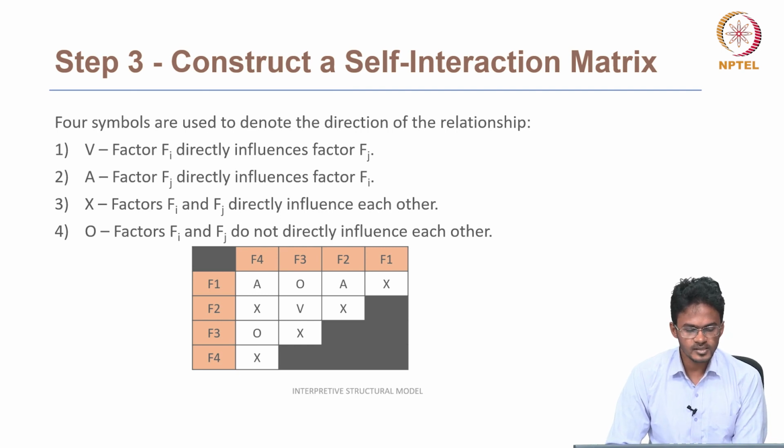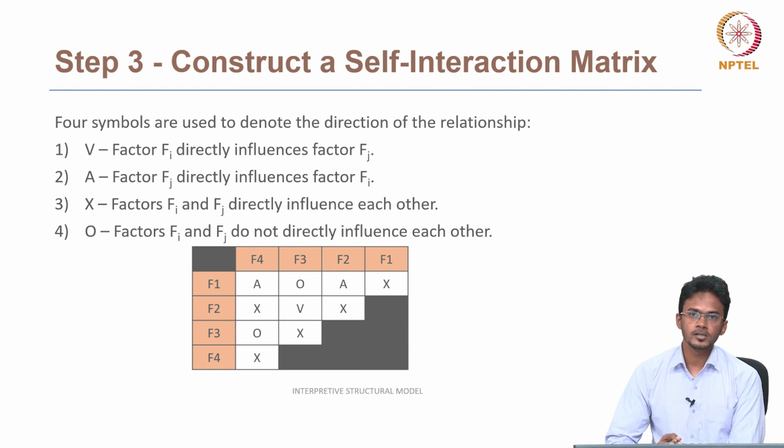So the word directly is used here. It's very important because there can be an indirect relationship between the factors. So Fi can indirectly also influence Fj. So we have to check only the direct relationship for the self-interaction matrix and the contextual relationship.